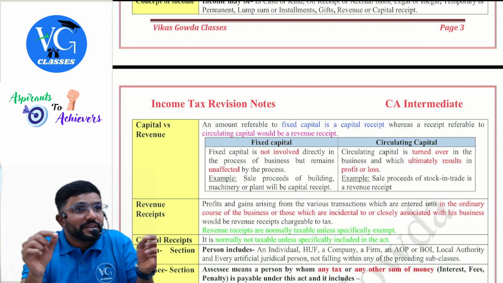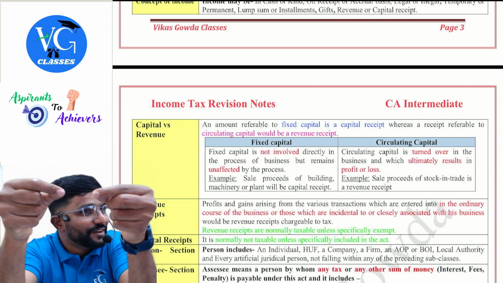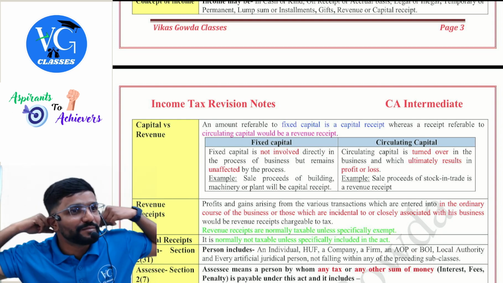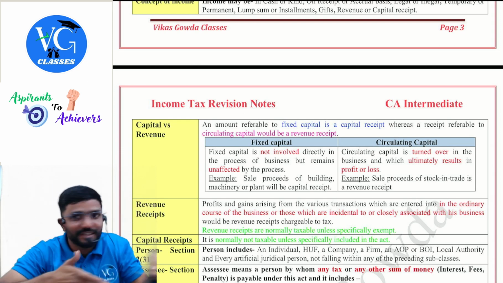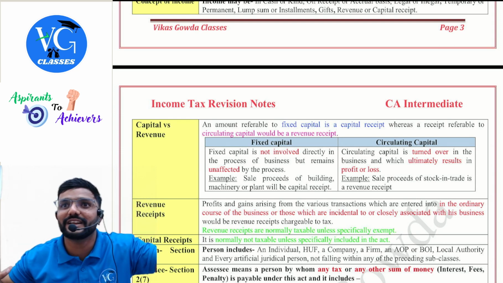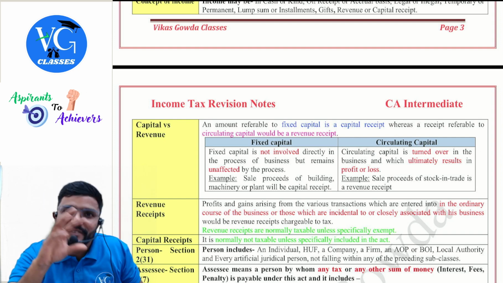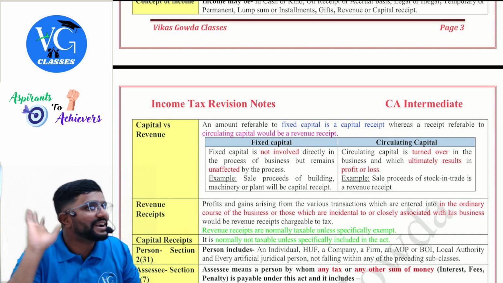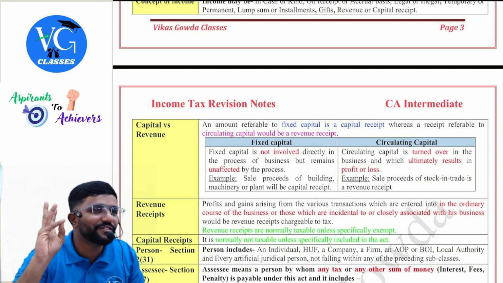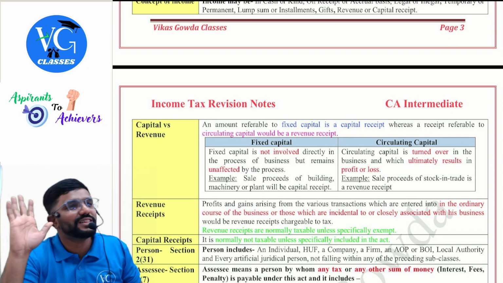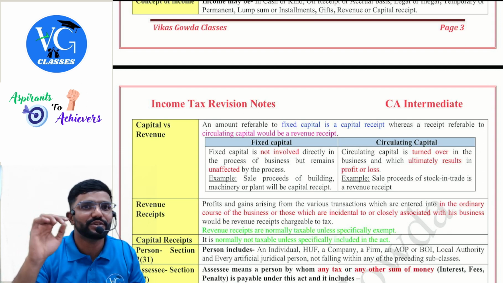Now, sir, which event is a marriage? Is it like I have to receive the gift immediately when I tie the knot to my future wife? Or if you are a girl, immediately when my future husband is tying the knot, should we receive all the gifts from all our relatives or anyone? No. Every event which is forming part of marriage is called marriage. Even if you receive a gift at the reception, haldi ceremony, all this will be considered as marriage.